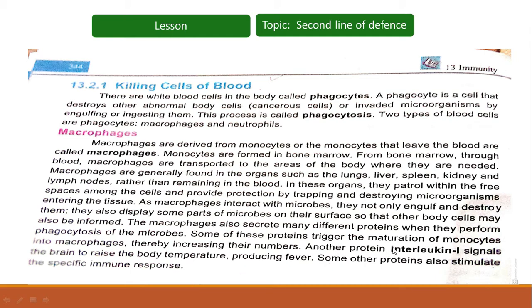Interleukin 1 is one of a group of related proteins made by the leukocytes and other cells in the body, especially the macrophages, and they help the lymphocytes to fight the infections.